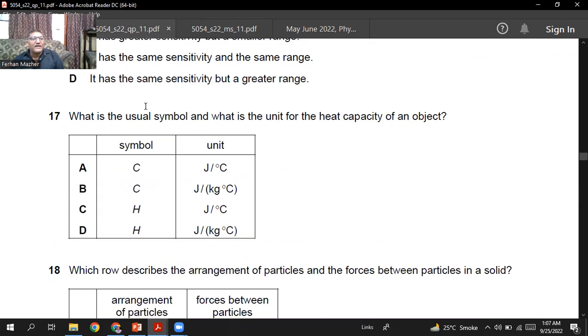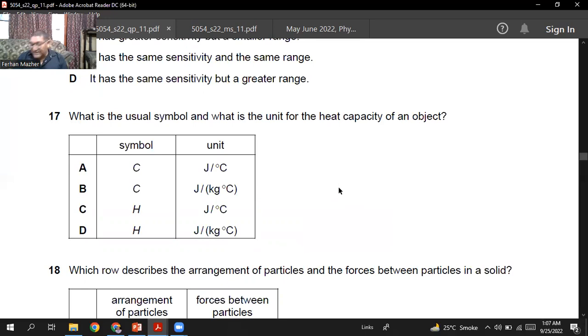Question number 17, what is the usual symbol and what is the unit for the heat capacity of an object? The heat capacity is represented with the capital C, and you remember the specific heat capacity is represented with the small c. The unit of heat capacity is joule per degree centigrade.